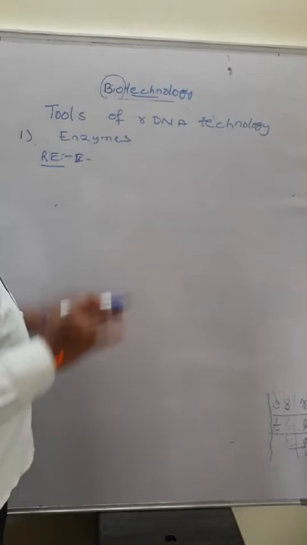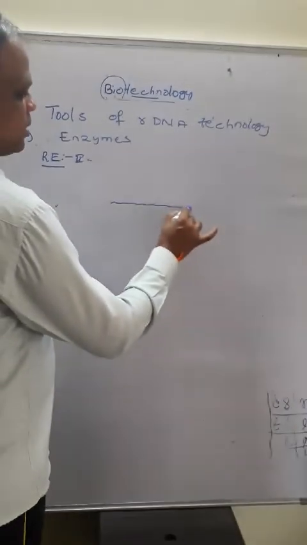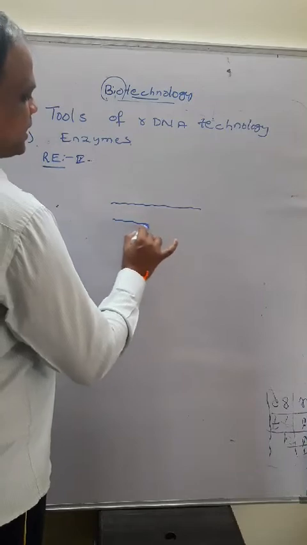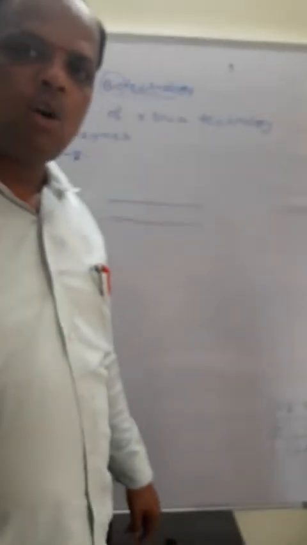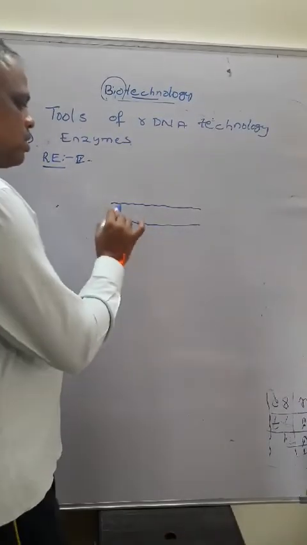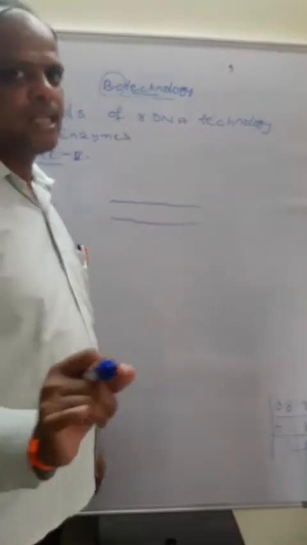So restriction endonucleases are used on circular DNAs. These enzymes inspect the whole length of the DNA and recognize specific locations.